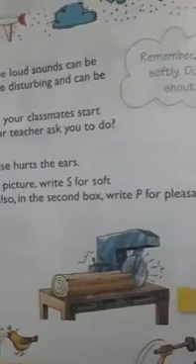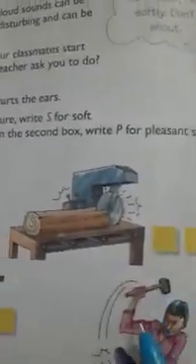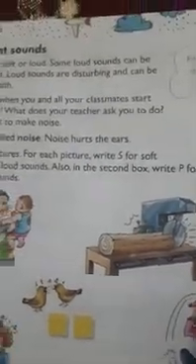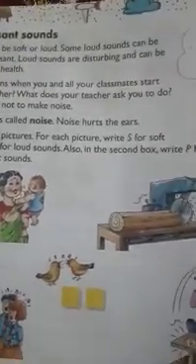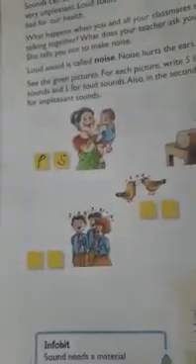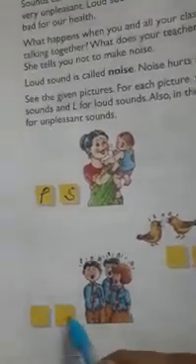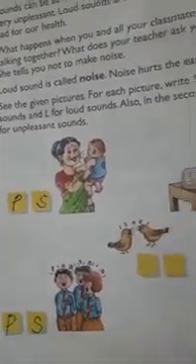Here one machine is there in the sawmill. Mostly this machine is for cutting wood. So this sound will be very loud. We'll write L, and it will be unpleasant. Okay, next picture. They are listening to music, the students. So this is a soft and pleasant voice. Here, chirping of birds, soft and pleasant voice.